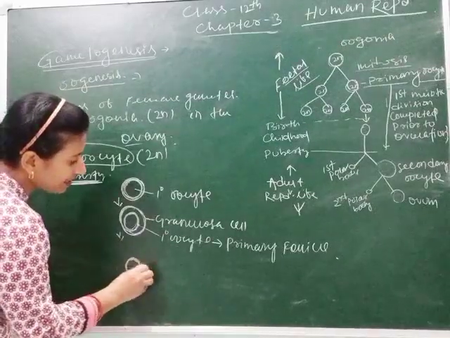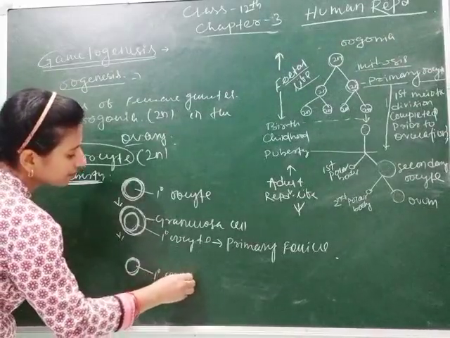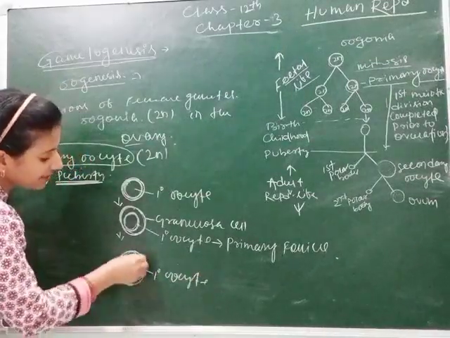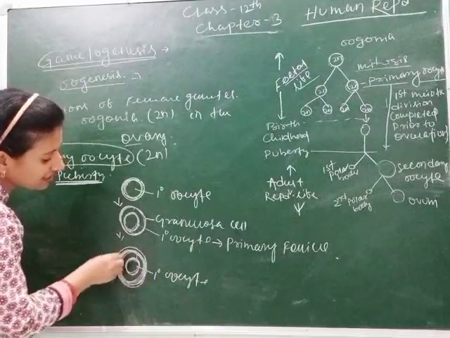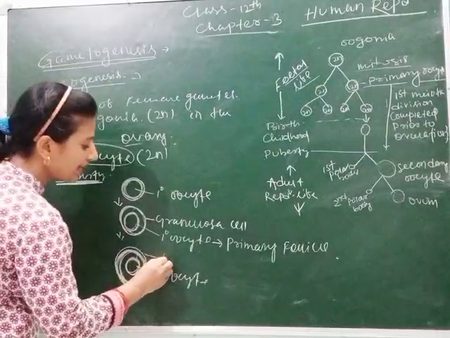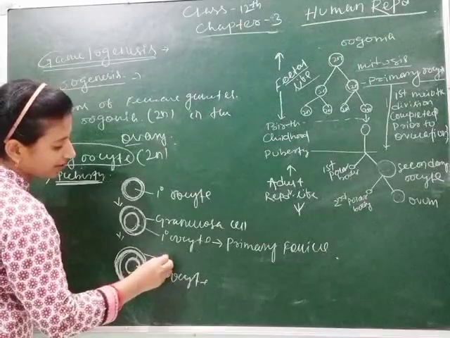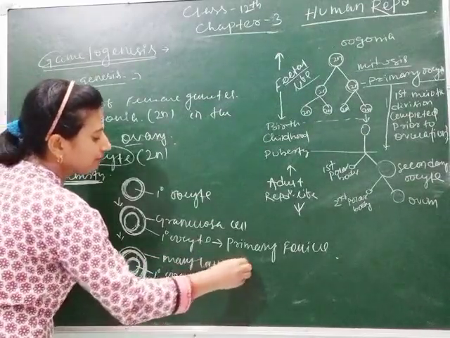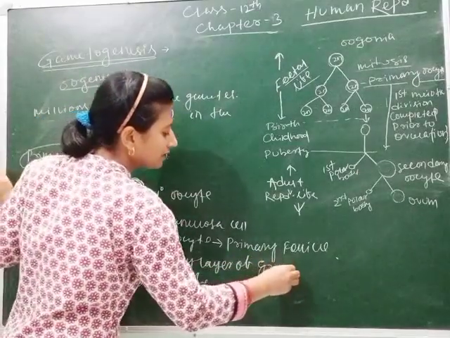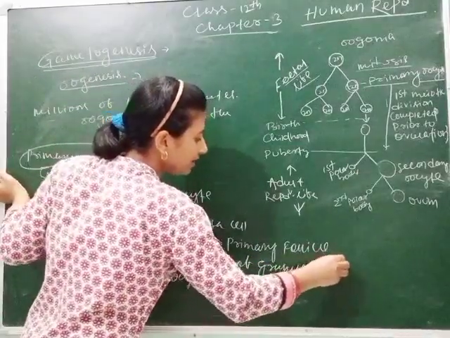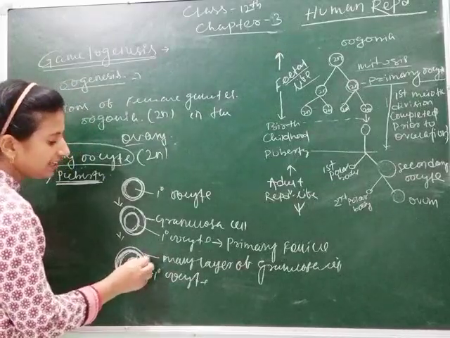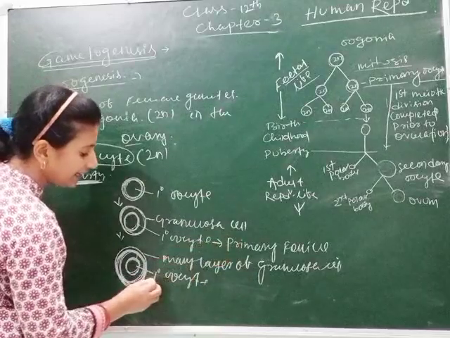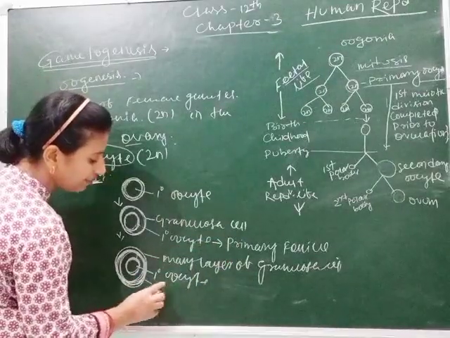This is primary oocyte, and around it many layers of granulosa cell are present. Then the primary follicle gets converted into secondary follicle.